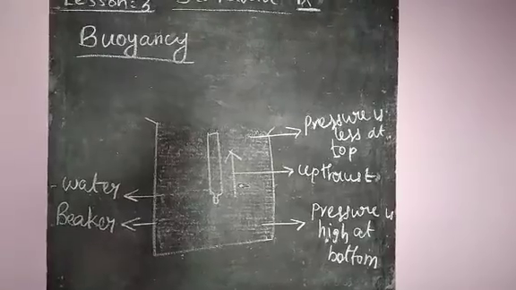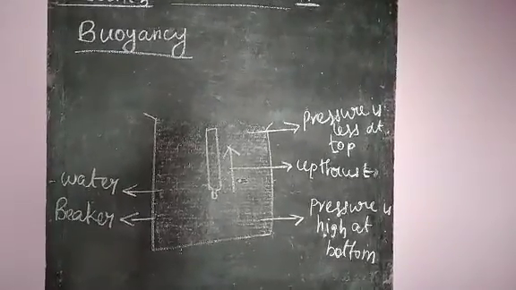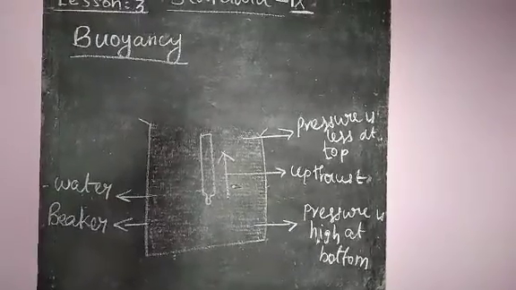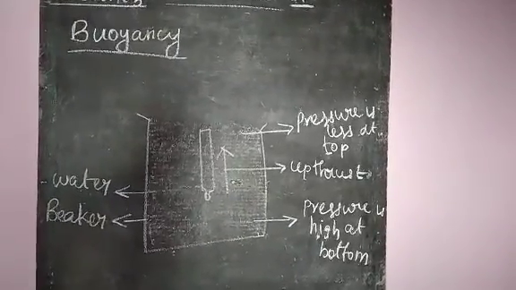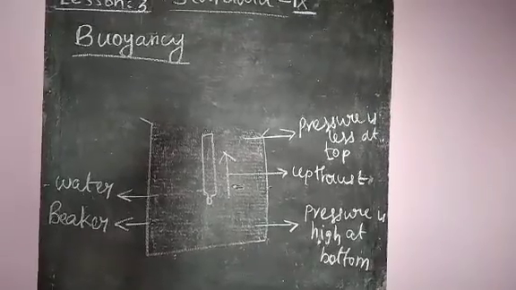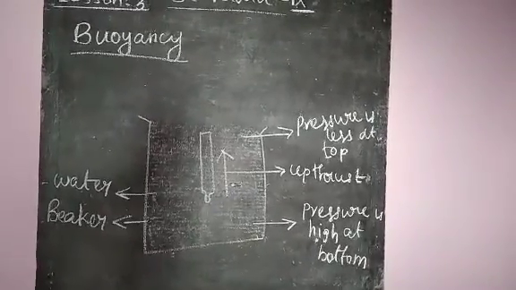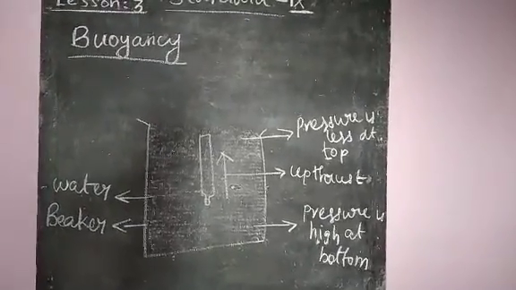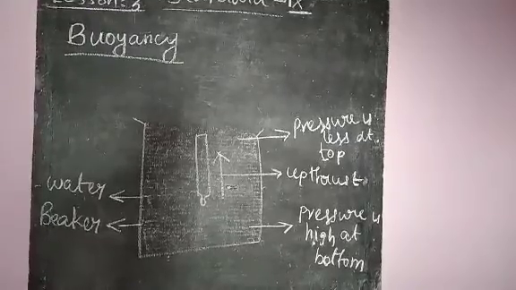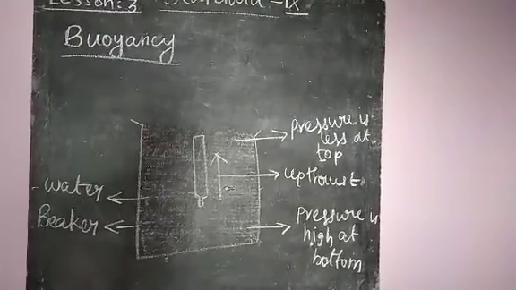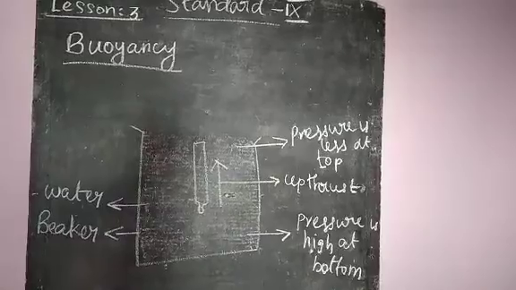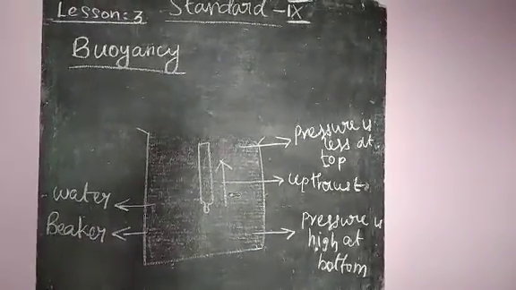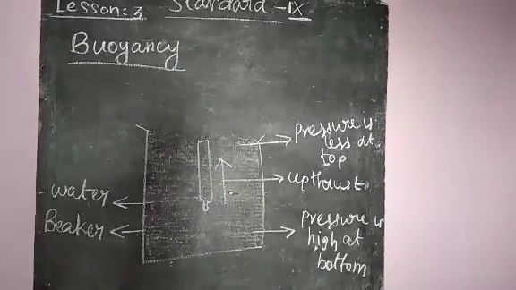The force experienced in the upward direction is called upthrust or upward force. This is called buoyancy force, and this phenomenon is called buoyancy.